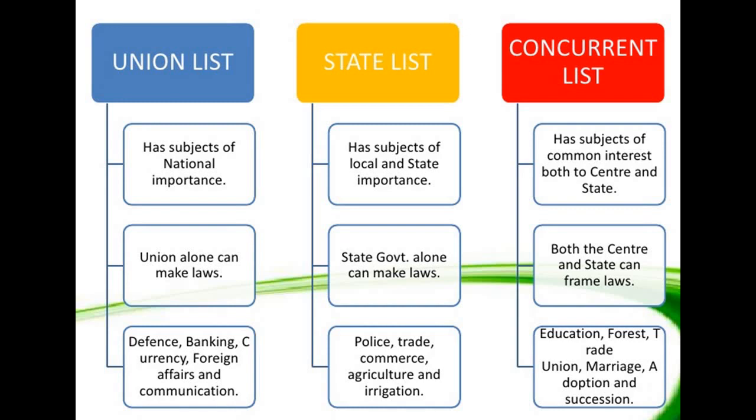Then it has to be ratified by the legislatures of at least half of the total states. The judiciary plays an important role in overseeing the implementation of constitutional provisions and procedures. In case of any dispute about the division of power, the High Court and the Supreme Court make the decision.